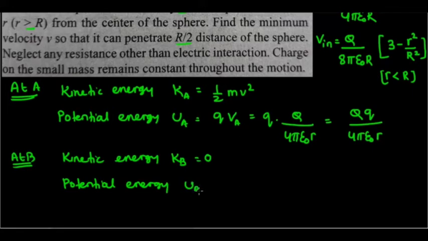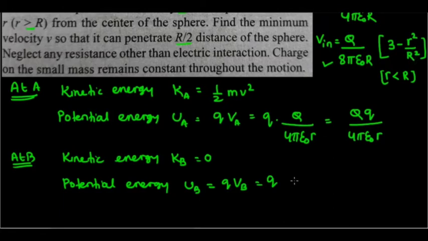is given by UB, that is equal to Q into VB. What is VB? B is the point which lies inside the sphere. So we have to use this formula: V inside equals Q by 8 pi epsilon naught R into 3 minus small r square by capital R square.